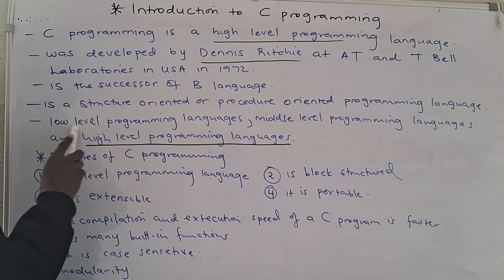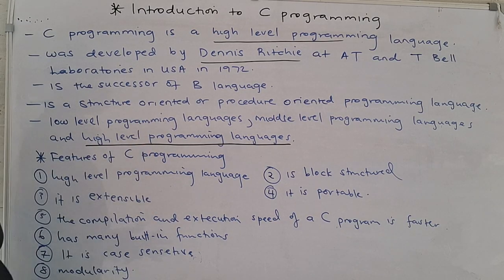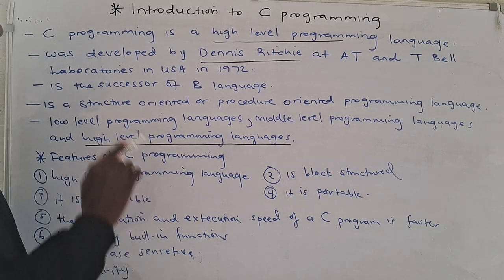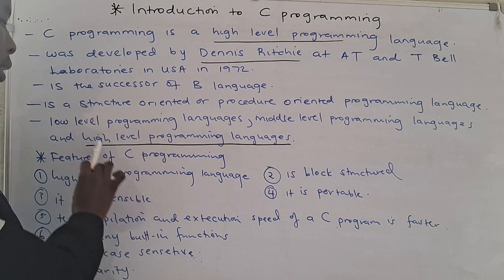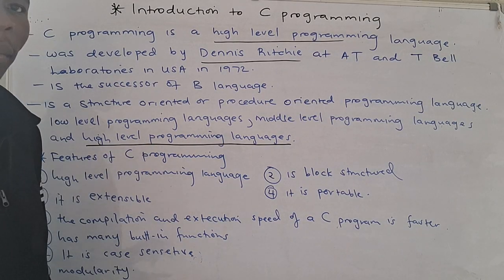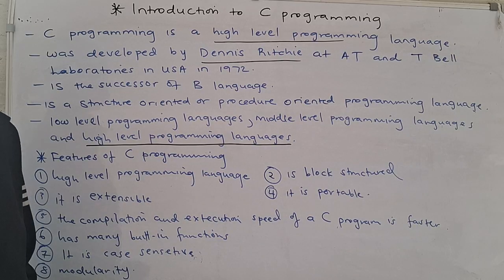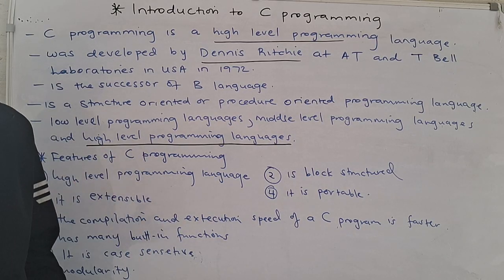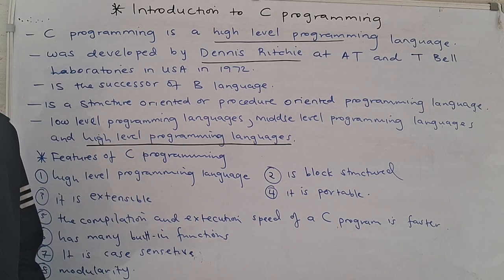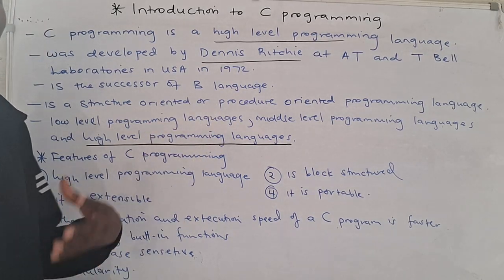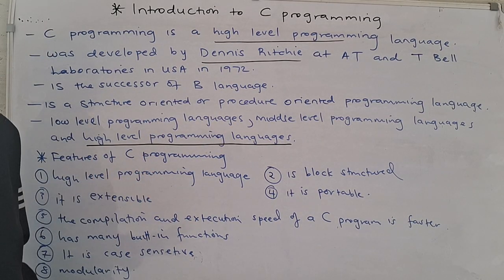We have low-level programming languages, middle-level programming languages, and high-level programming languages. And don't forget, I said C is a high-level programming language. High-level programming languages can be understood by human beings, but not by computers. What about low-level programming languages? They can be understood by computers, and it is difficult for human beings to understand them.